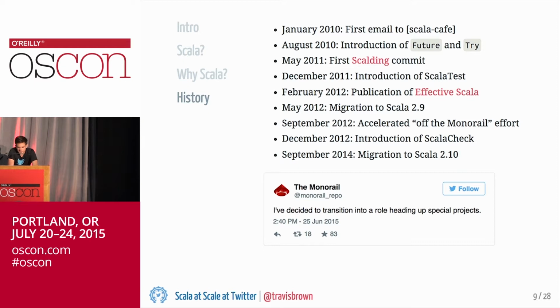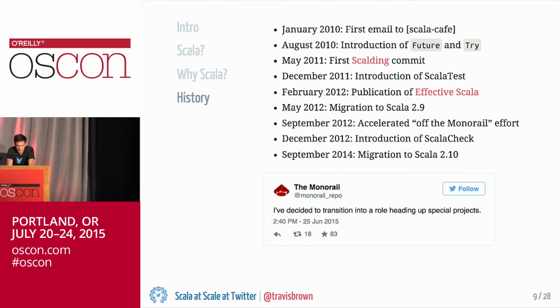Okay, so this is a quick overview of the history of Scala at Twitter. So at the very end of 2009 and the beginning of 2010, teams started building specific components in Scala and replacing pieces of the monorail with those components. In August of 2010, Marius Eriksson and others at Twitter introduced these two types, Future and Try, which are the foundation of a lot of Scala usage at Twitter, and they're the core of the Finagle application.